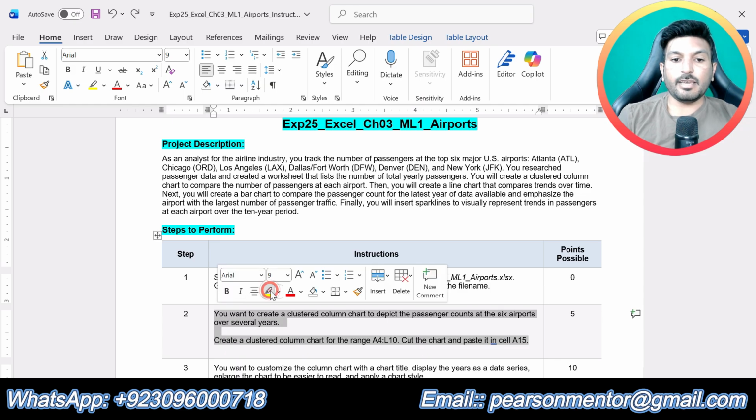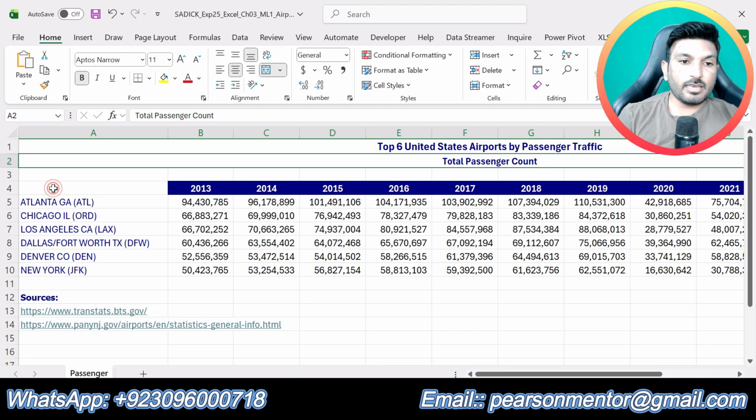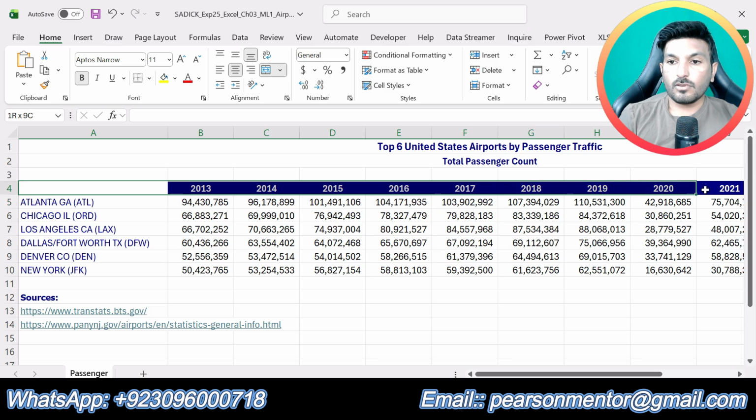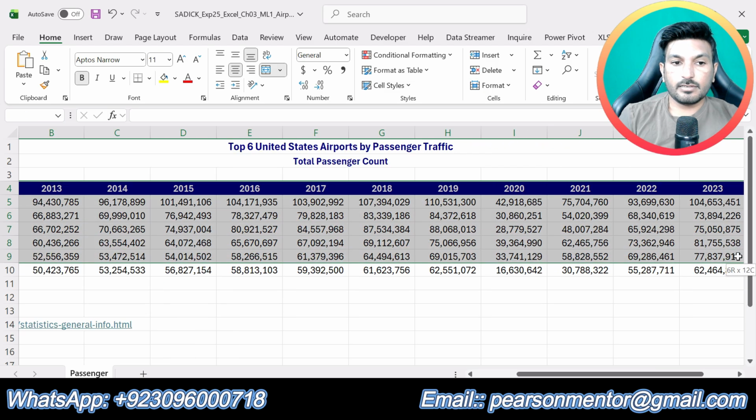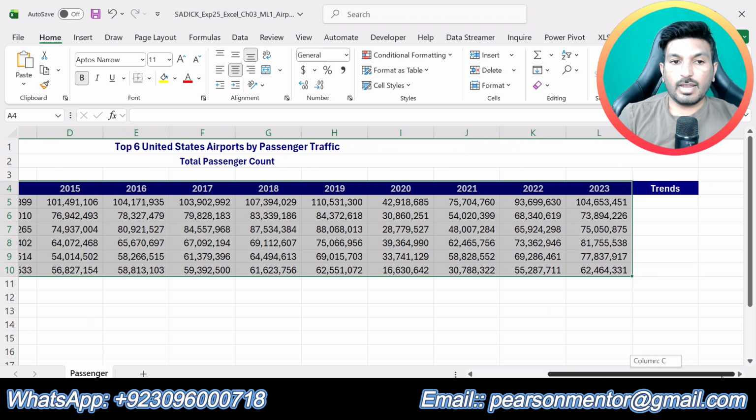Step number 2 says you want to create a clustered column chart to depict the passenger count at the 6 airports over several years. Create a clustered column chart for the range A4 up to L10. Cut the chart and paste it in cell A15. So first we will select the range A4 up to L10.